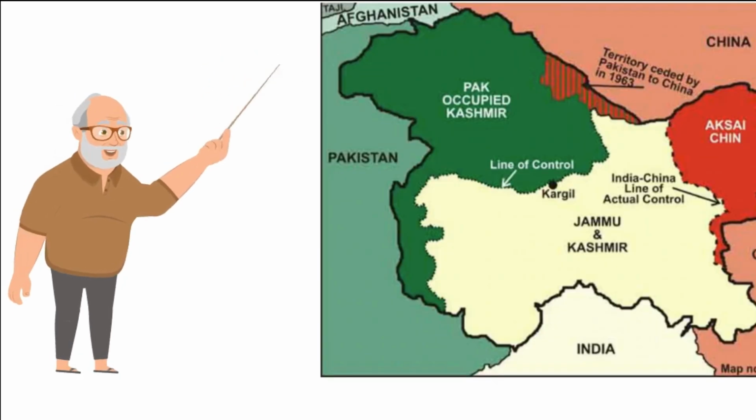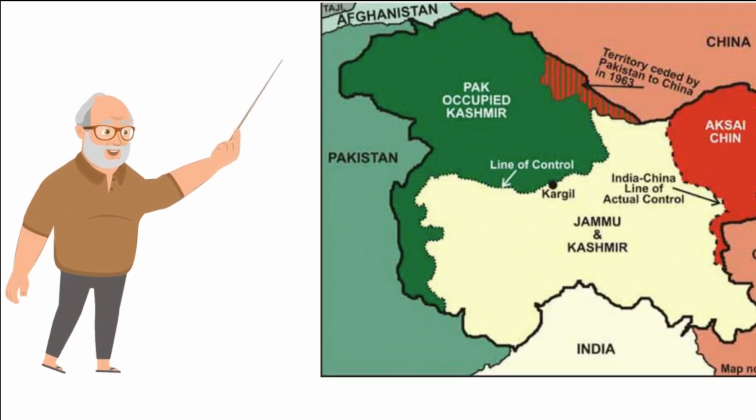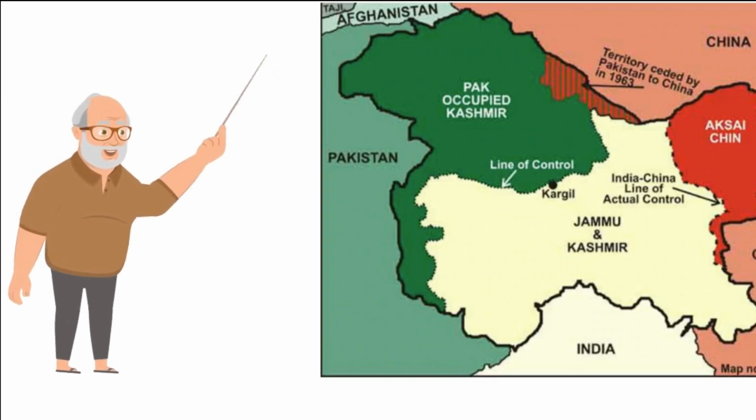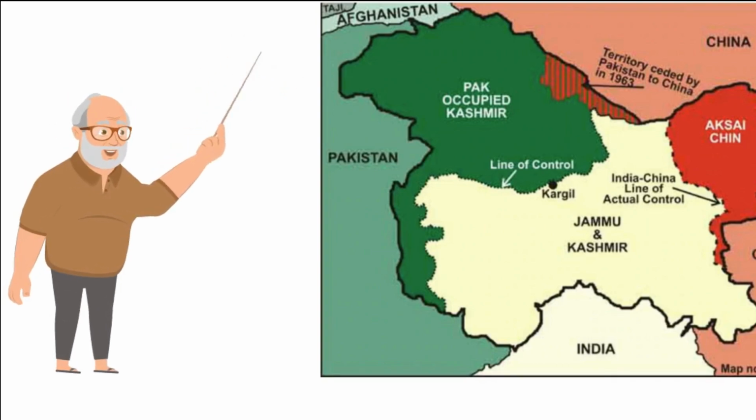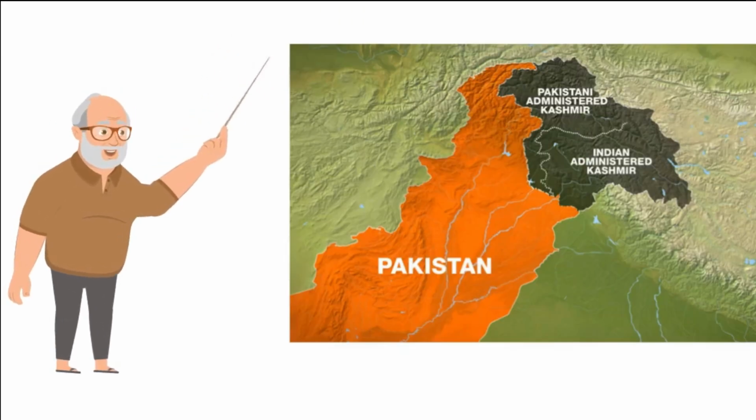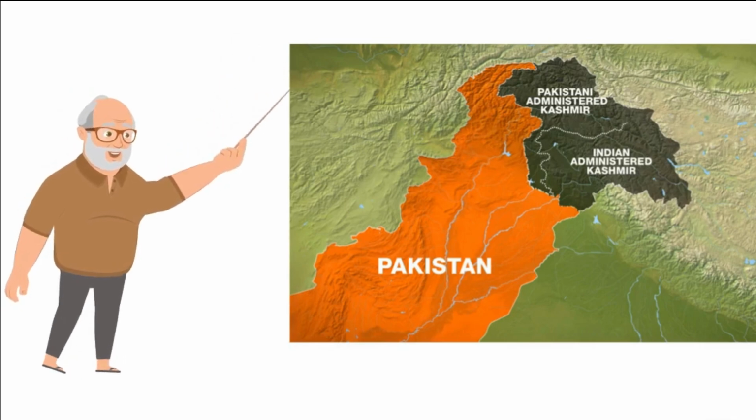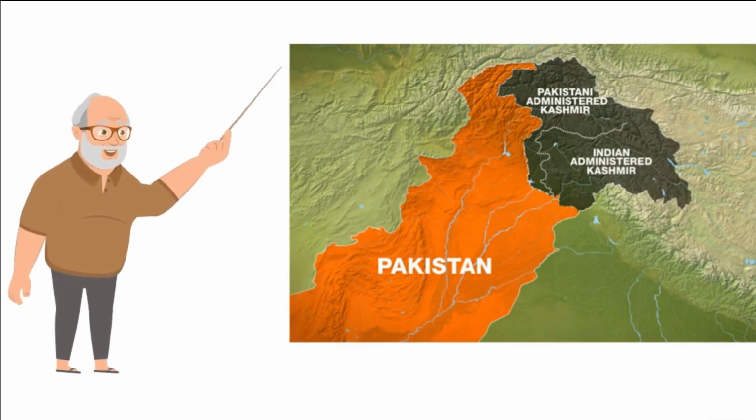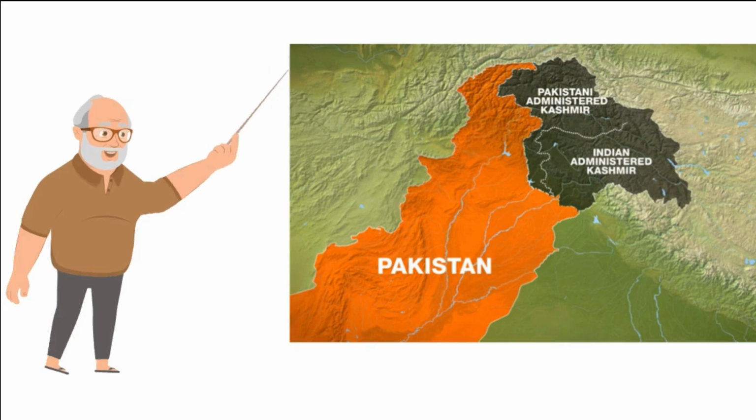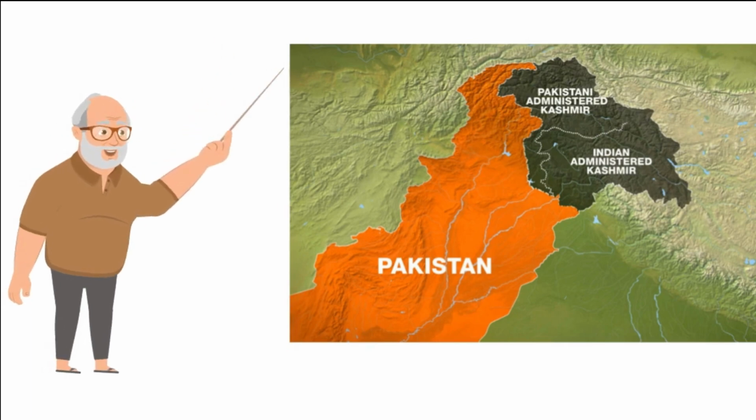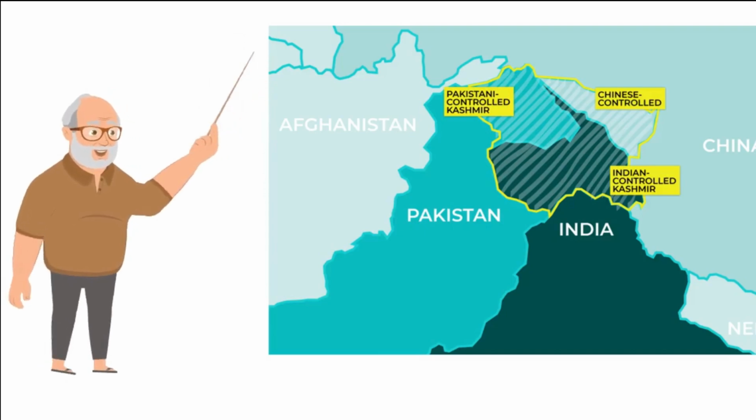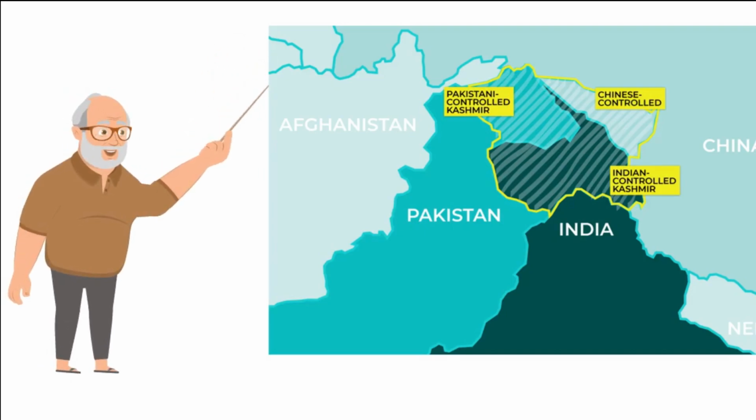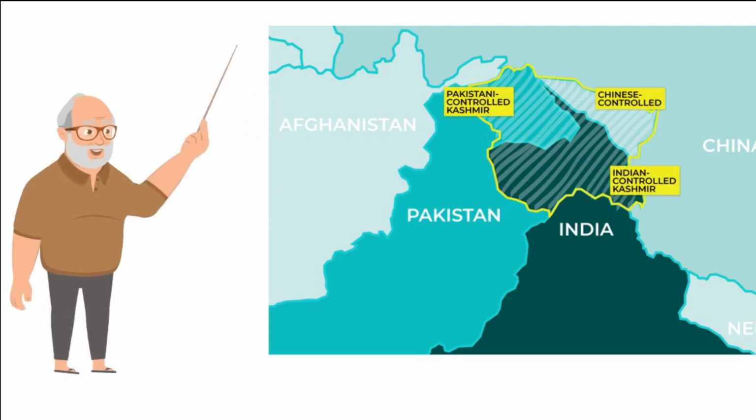2. Kashmir conflict. The region of Jammu and Kashmir has been a long-standing source of conflict between India and Pakistan. Both countries claim the region, and this dispute has led to several wars and military confrontations, including the Indo-Pakistan War of 1947 to 1948, the Indo-Pakistan War of 1965, and the Kargil War of 1999. I will explain in detail.